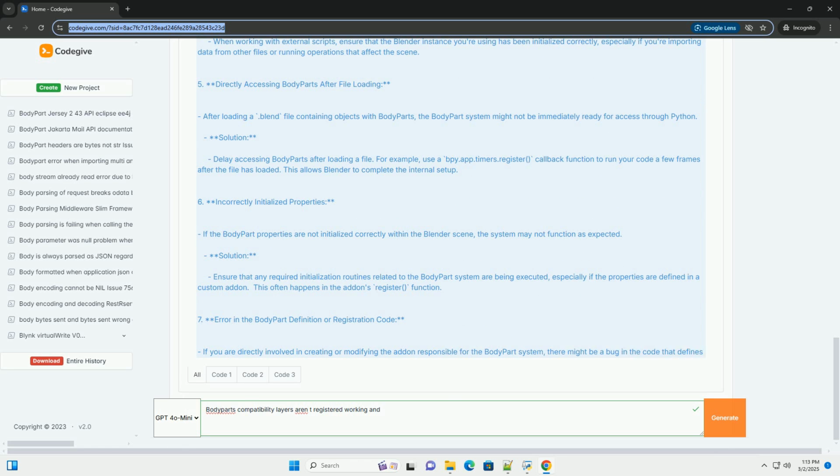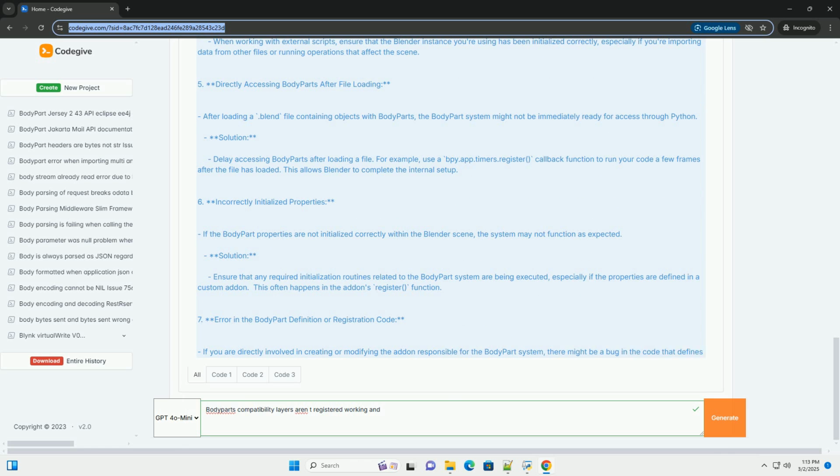3. Diagnostic techniques. Before attempting solutions, it's helpful to gather more information about the problem. 1. Check the Blender console. Open the Blender console, Window, Toggle System Console, to see if there are any error messages related to the body part system. These messages can provide clues about which add-on is causing the problem or which part of the registration process is failing.